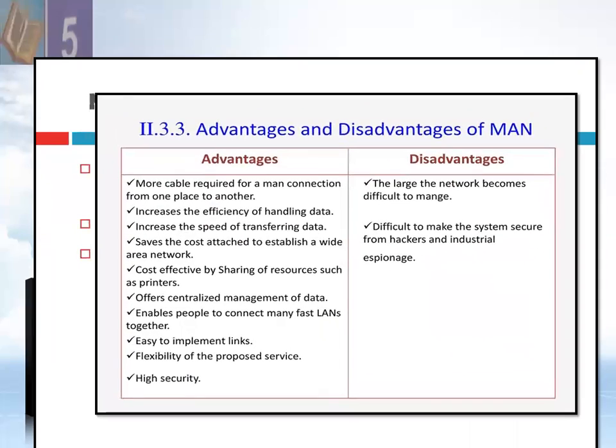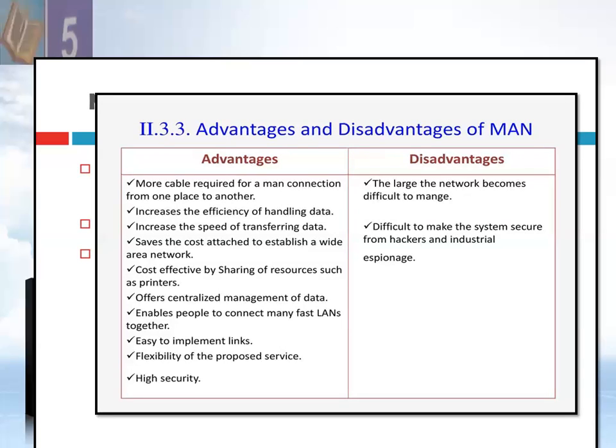So, advantages and disadvantages of MAN. MANs are more capable for a connection from one place to another, increase the efficiency of handling data, increase the speed of transferring data, save the cost attached to establishing a wide area network, are cost effective by sharing resources such as printers, offer centralized management of data, enable people to connect many fast LANs together, are easy to implement links, offer flexibility of the proposed services, and provide high security.